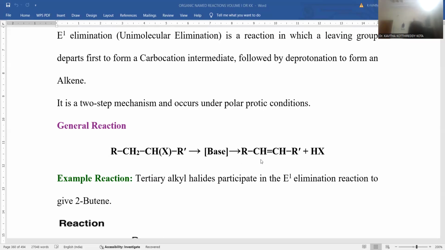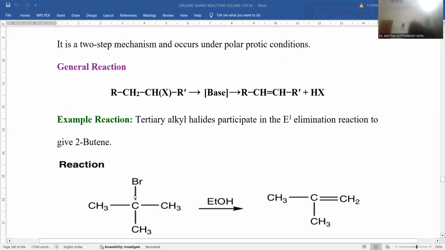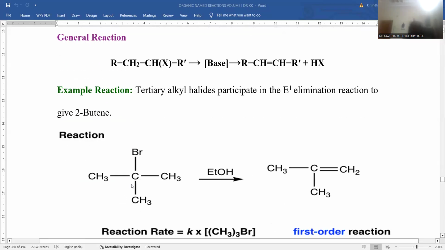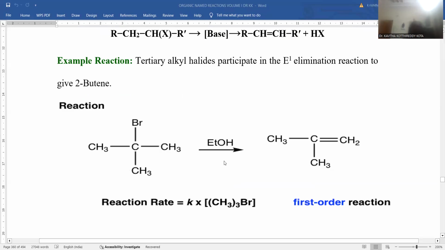In order to understand the reaction in a good manner, I am taking the simplest example, a tertiary alkyl halide. Being unimolecular, that's the reason why tertiary alkyl halides are more susceptible to participate in the E1 elimination reaction process. So I am taking this starting material as tertiary butyl bromide. Tertiary butyl bromide is supposed to be treated with ethanol. Ethanol is a kind of protic solvent media. So under these conditions, there is elimination of bromo from this carbon atom and hydrogen from the adjacent position. Isobutene could be the ultimate product over there.